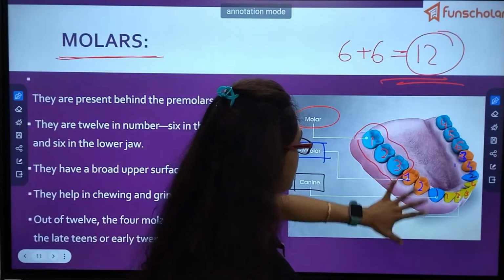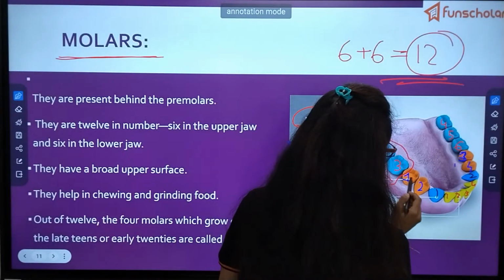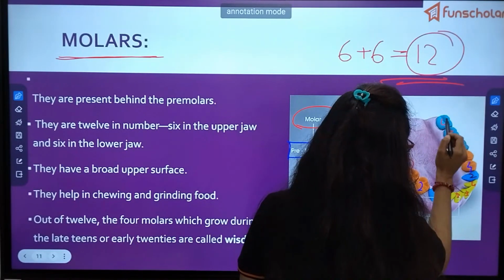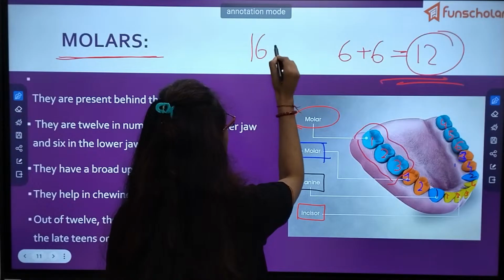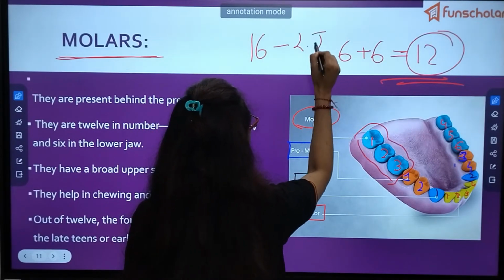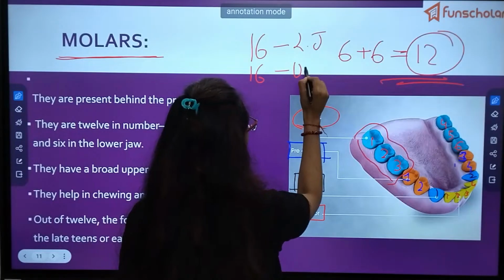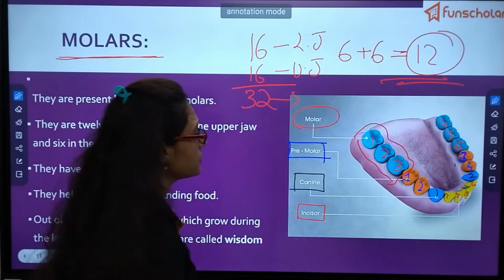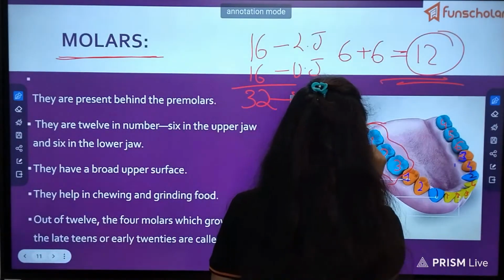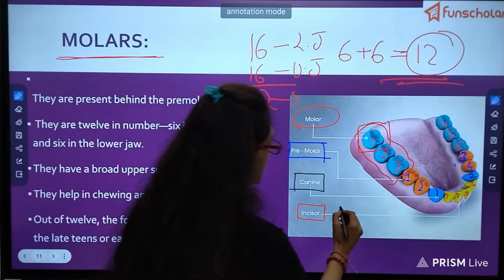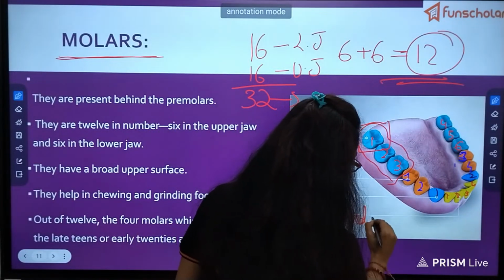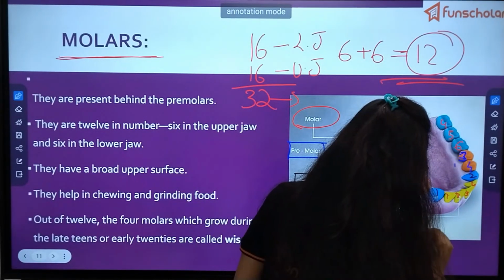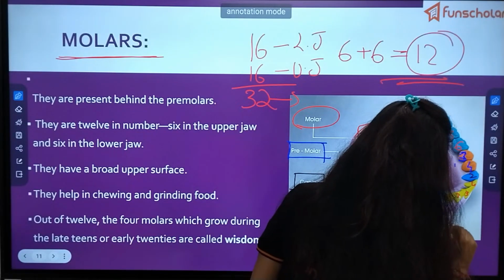Now let us count. How many are there in total? 1, 2, 3, 4, 5, 6, 7, 8, 9, 10, 11, 12, 13, 14, 15, 16. 16 in lower jaw and 16 in upper jaw. So total will be 32. Understood? And this third molar is known as wisdom teeth.